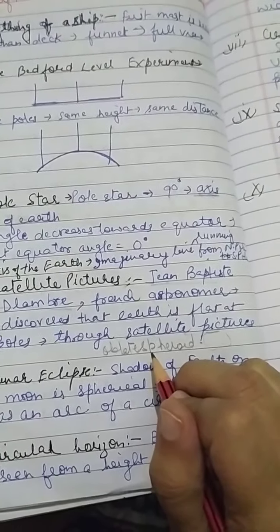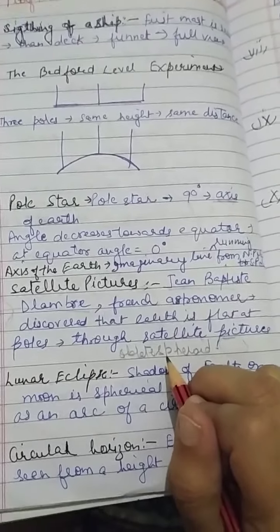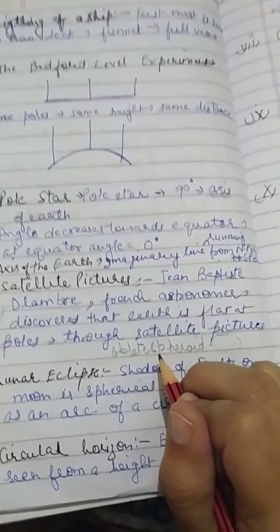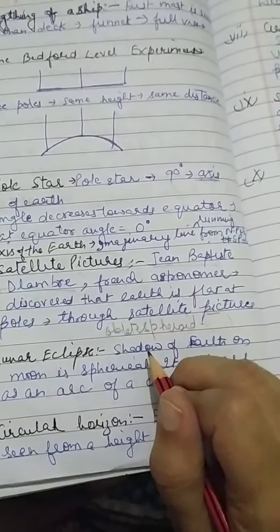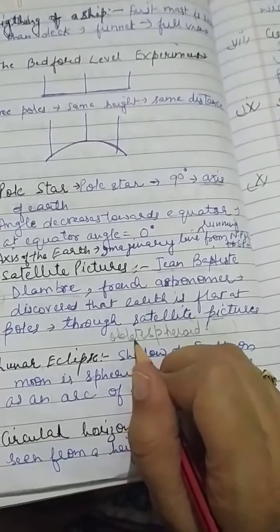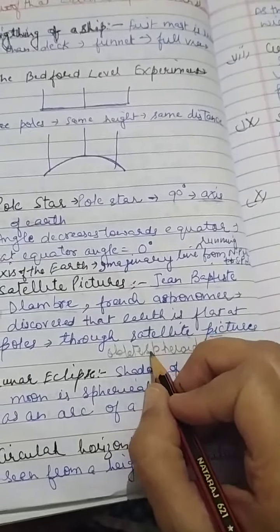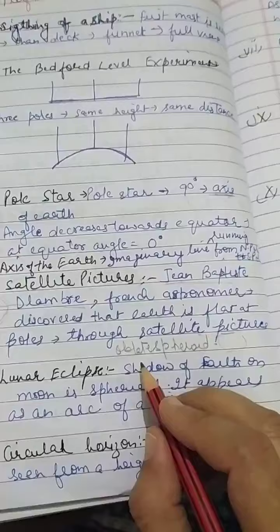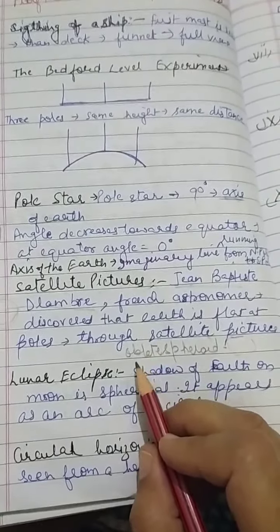So in the 20th century, when the satellites sent the images of Earth which were fed into the computer, it was confirmed that the Earth is spherical in shape. So this was the conclusive evidence. There could not be any better proof than the satellite pictures. This was the conclusive evidence to show that the Earth is spherical and not flat.